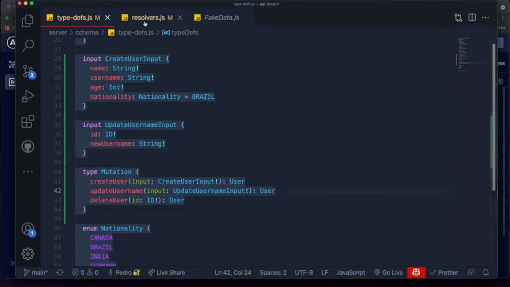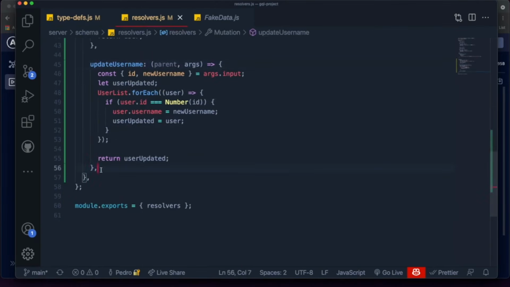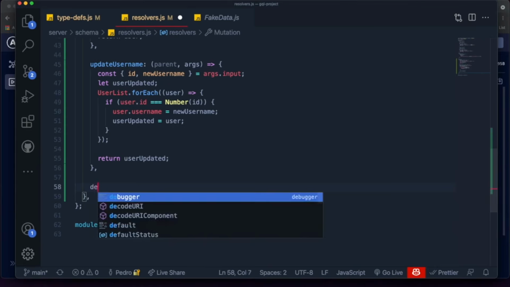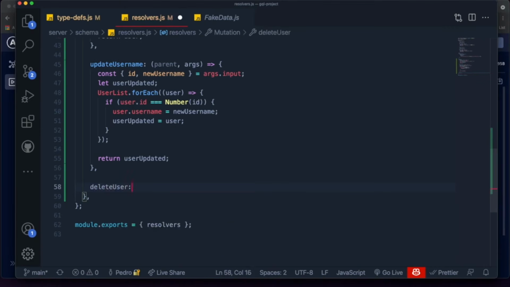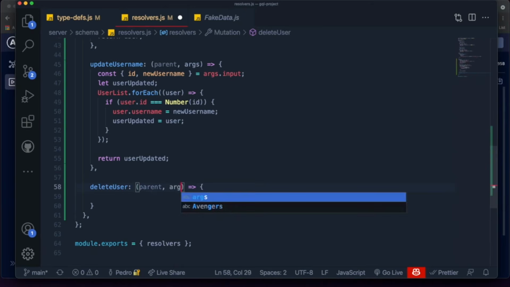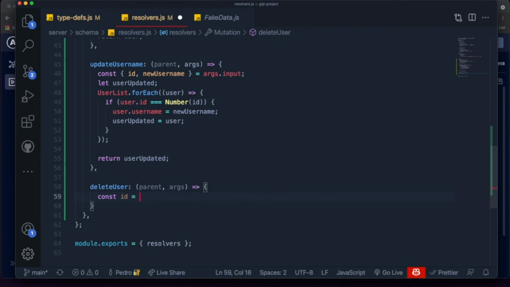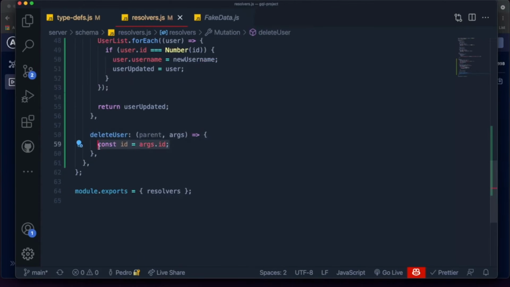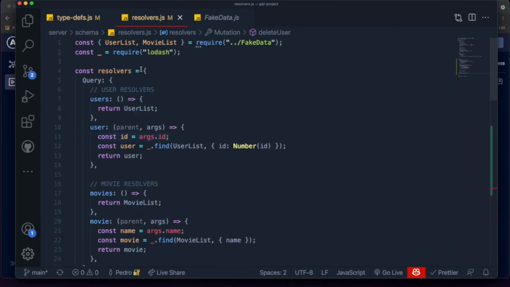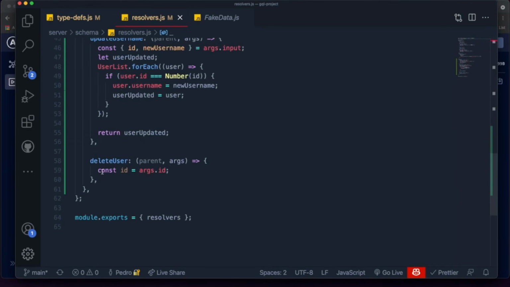So now to finally delete stuff, I'll just come over here to our resolvers, add a delete resolver by saying delete user and just adding the function. We do need to grab the parent again because we need to get the args. Because now I need to get the ID from this args by saying const ID equal to args.id. Then now that we have the ID, in order to remove a user within a list, in an array with that specific ID, we can just use the lodash function called remove. So we can do something like this.